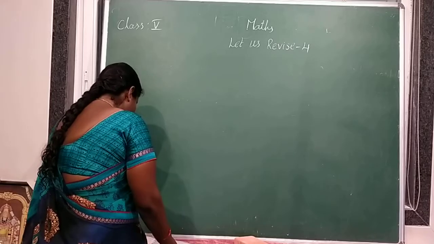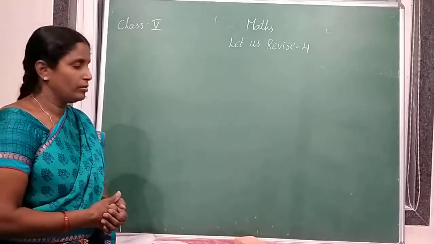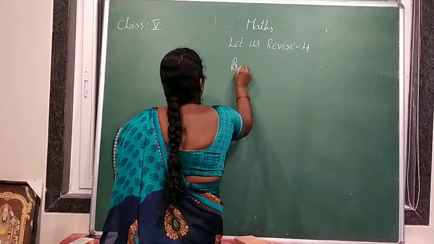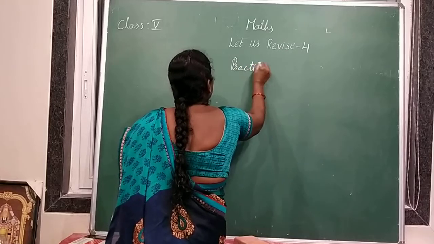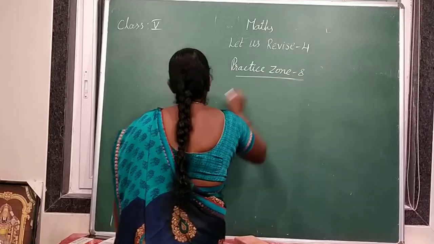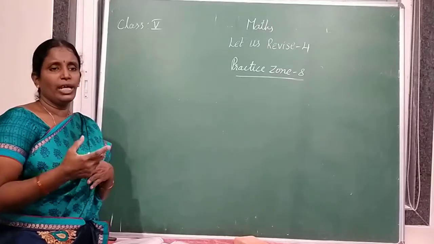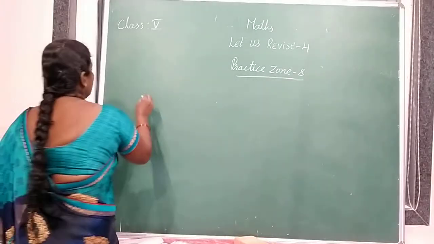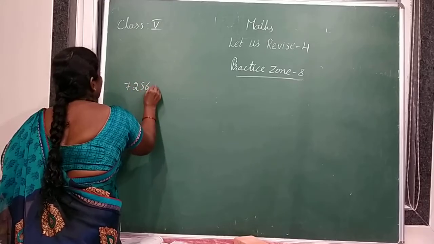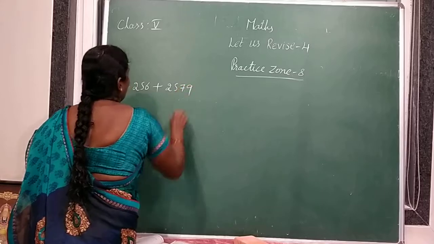And now today we are going to start additions. So it is nothing but practice zone 8. Add the following. For example, we are adding two numbers: 7,256 plus 2,579.